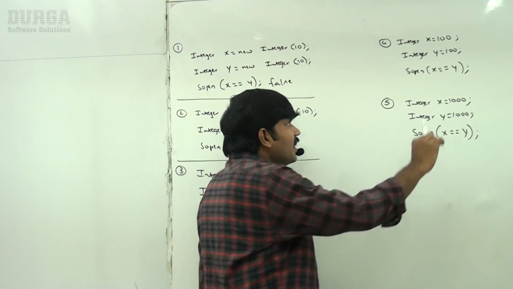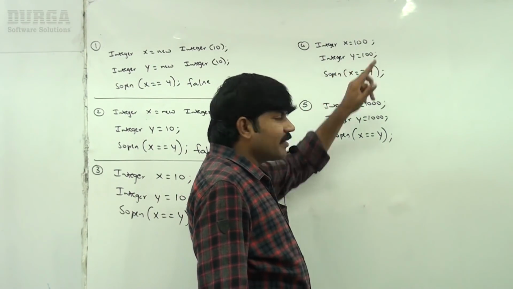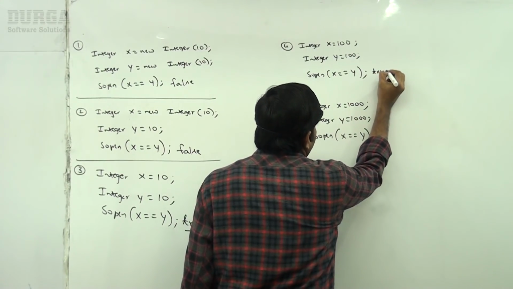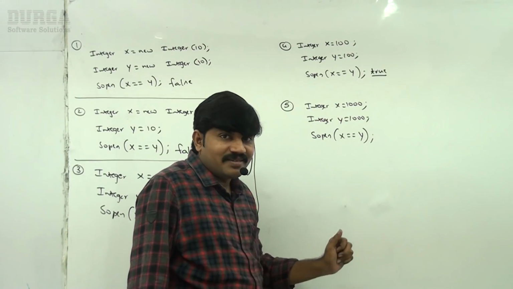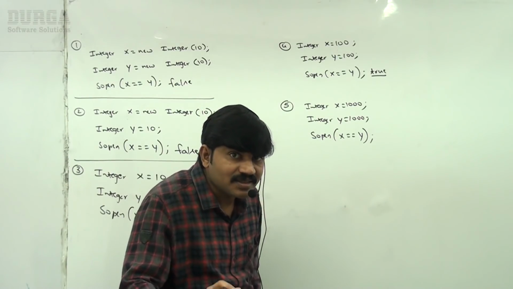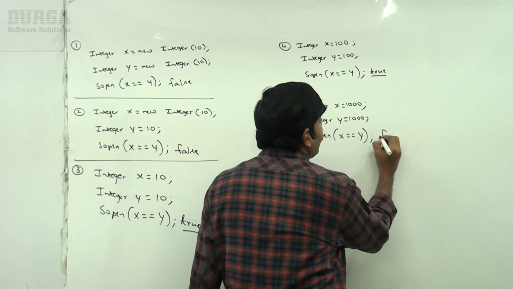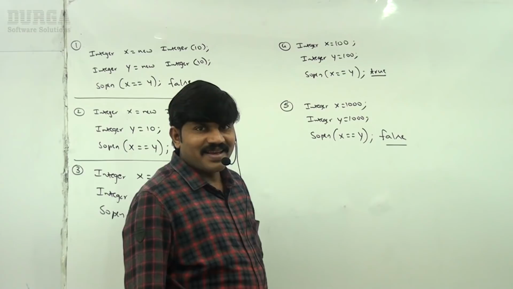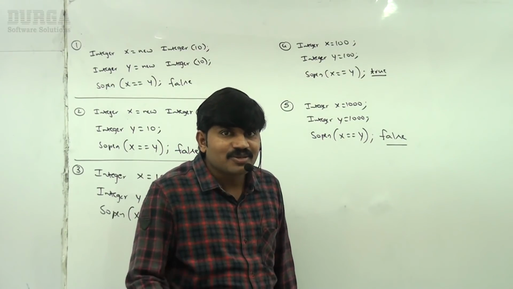Next, x = 100 by AutoBoxing, y = 100 by AutoBoxing. SOP of x == y. Yes, in this case also true, sir. x = 1000, y = 1000, both by AutoBoxing. In this case, the answer you are going to get is false. Are you getting it right? A bit dangerous. Why is this going to happen?